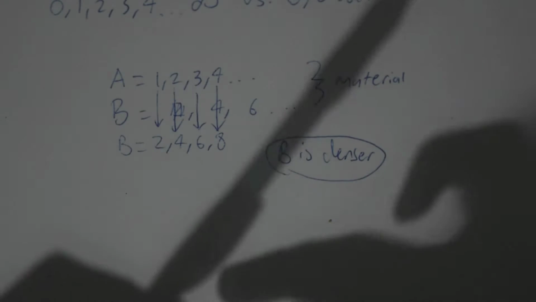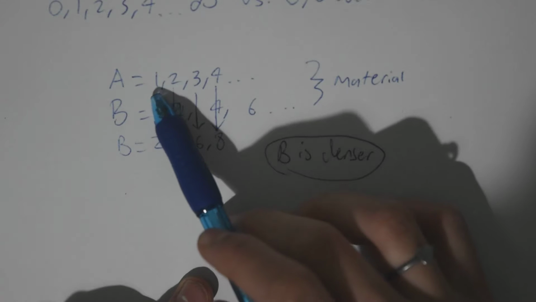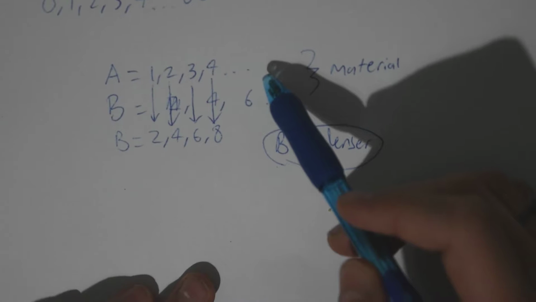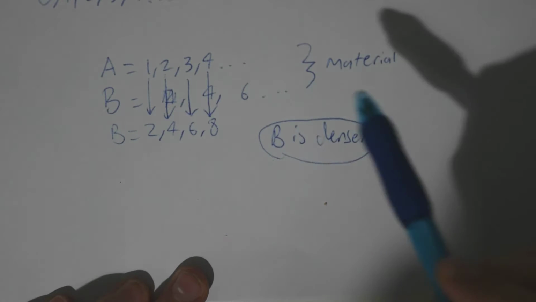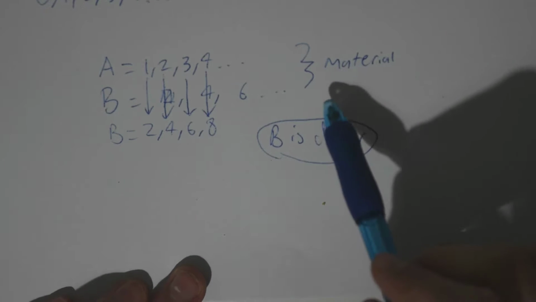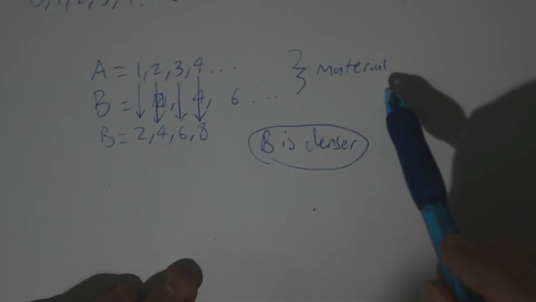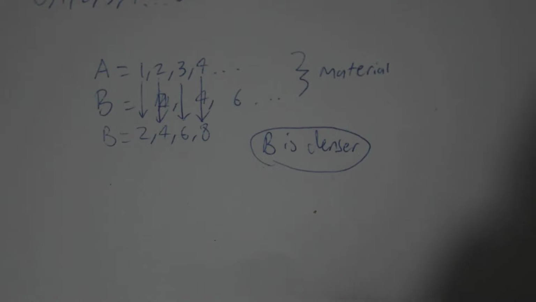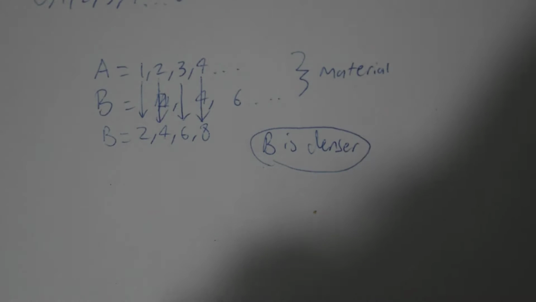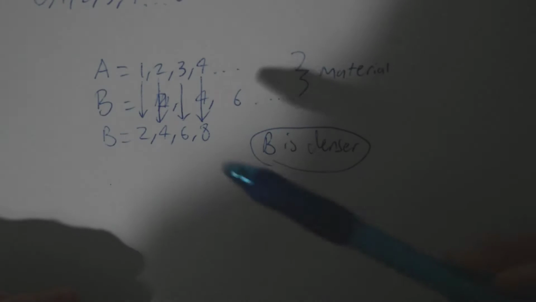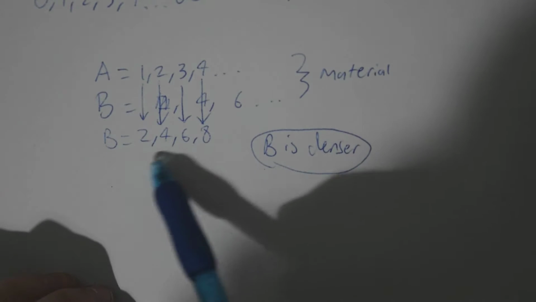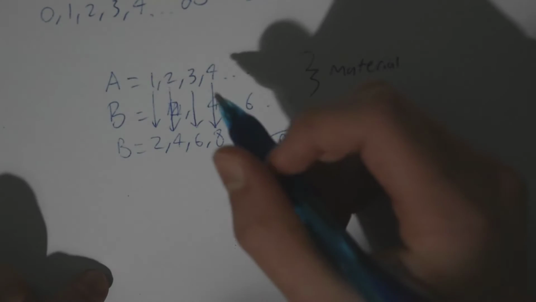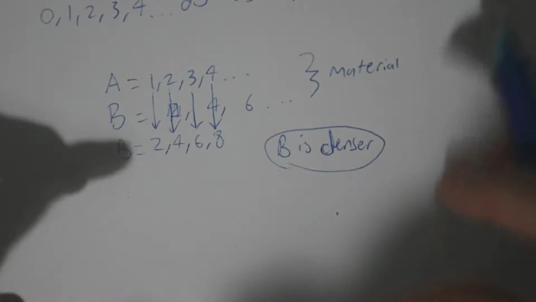And think of it in the same way, in order to count up to infinity, you need to have infinite terms. You need to go on for an infinite amount of time. And same with B, in order to reach infinity, you need to keep counting for an infinite amount of time. This applies to materials as well. In order to fill up all of infinity space with feathers, you need infinite feathers. In order to fill up infinite space with bricks, you still need infinite bricks. So hopefully that explains it. Not to look at this set as actually having less, but to look at it as being packed in more, being denser. So this is an example where two sets, although this one is denser, are still